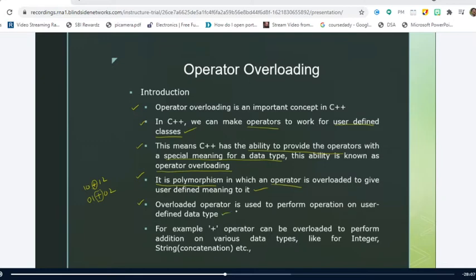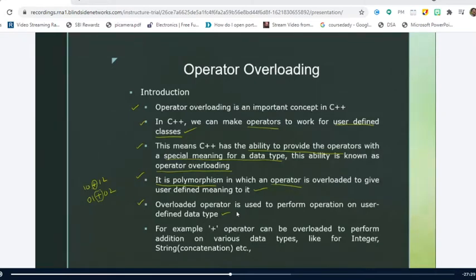Right. And the next point is, an overloaded operator is used to perform operations on user defined data types. Right. So you never forget, this point is very important. If somebody says it is operator overloading, that means we are writing some code to make the operator work with the user defined data types. You never write code to work with the fundamental data types, because the operation of the operator for the fundamental data types is already predefined. So what extra code will you write for fundamental data? Nothing to do with the fundamental data, right?